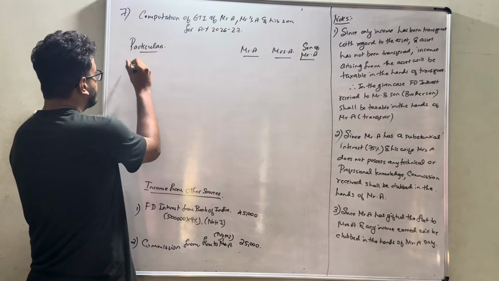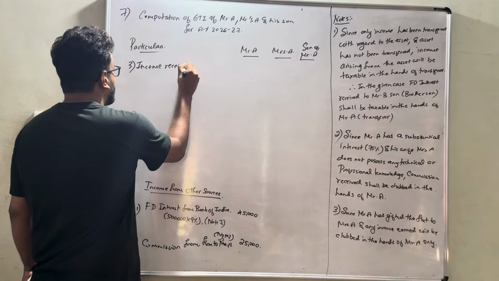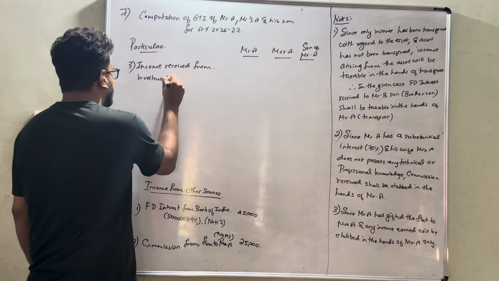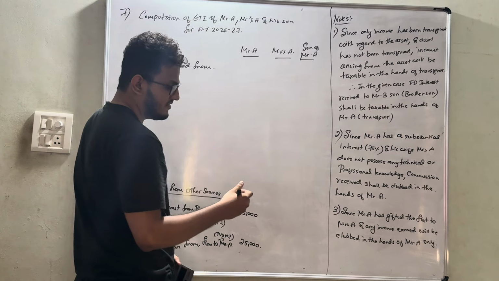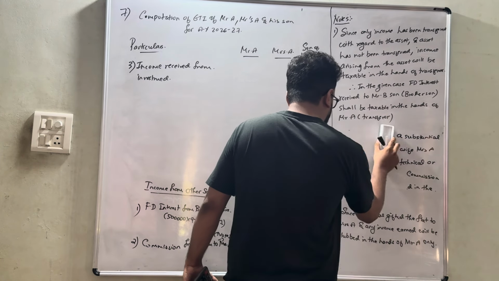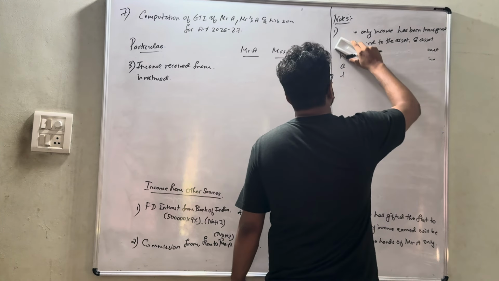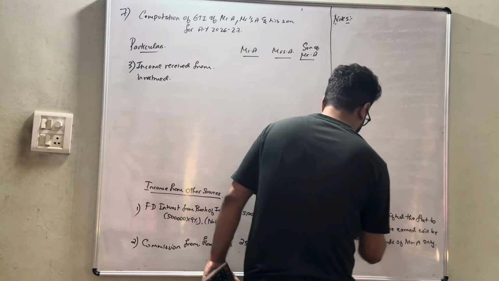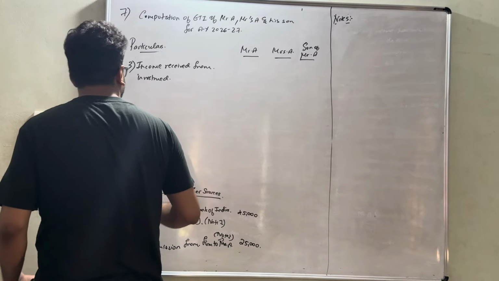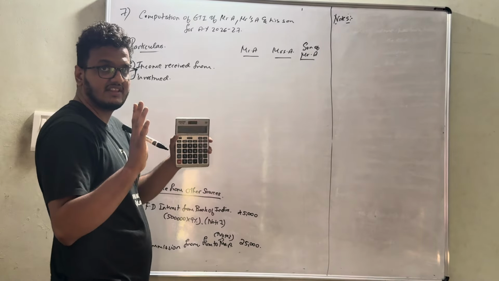So it will be continued. Income received from investment. That is nothing but minor's income without his talent or skill, which will amount to 20,000. Make sure that since it is minor's income, exemption under section 10 clause 32 is available, since it is clubbed in the hands of Mr. A only.